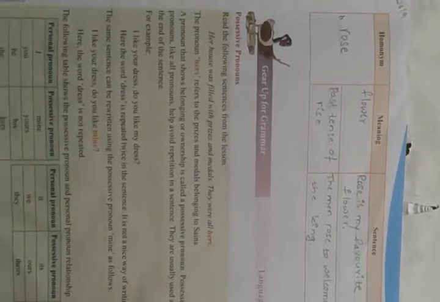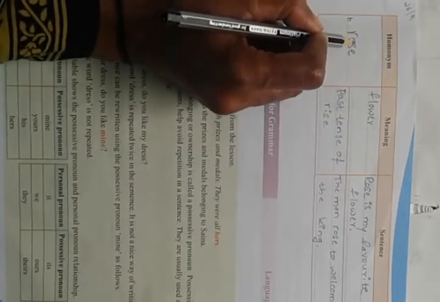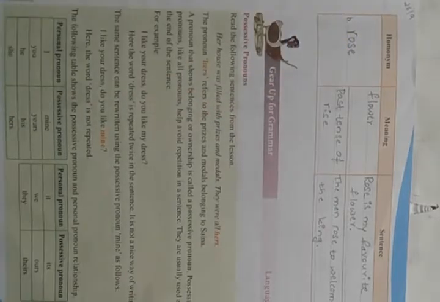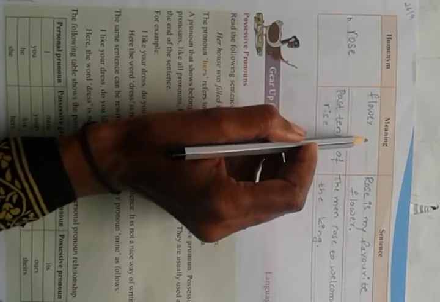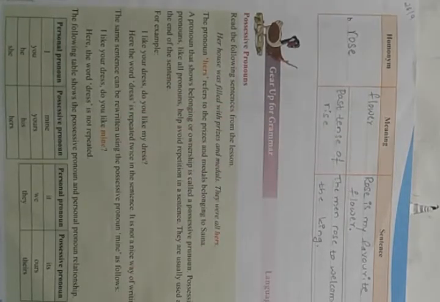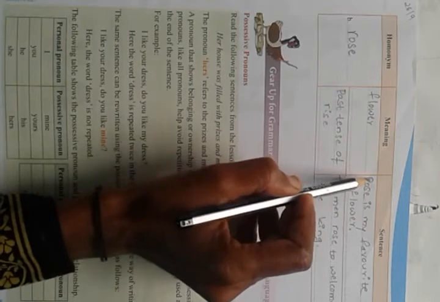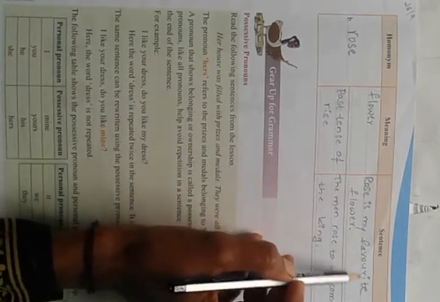See here. One more I will write here. The word rose. The meaning of rose is a flower. One meaning is flower. One more meaning is the past tense of rise. The past tense of rise is rose. Okay? See here. R-O-S-E.